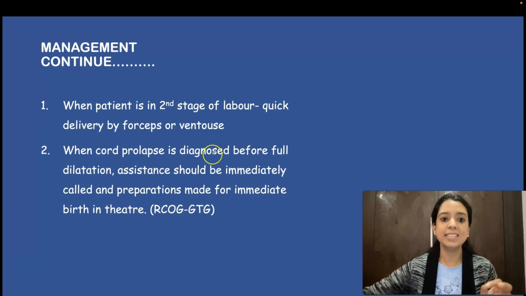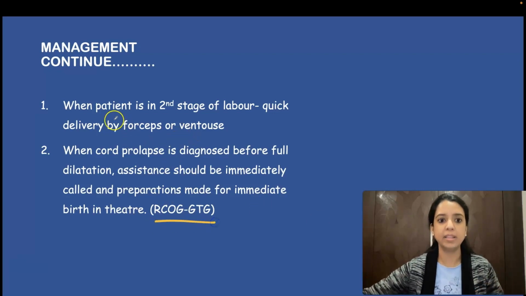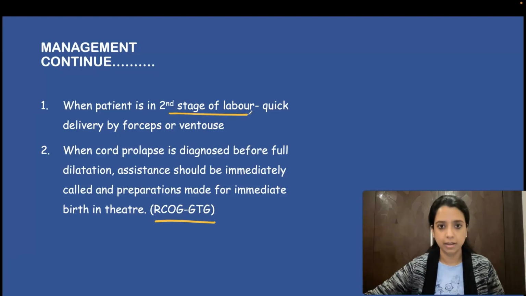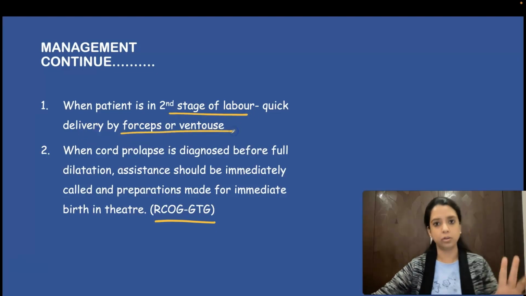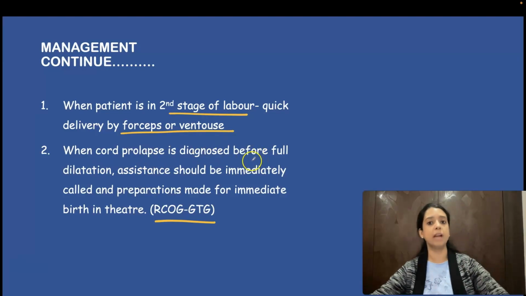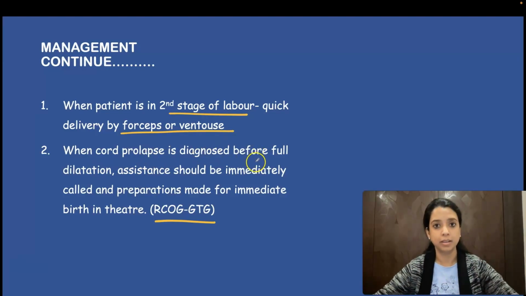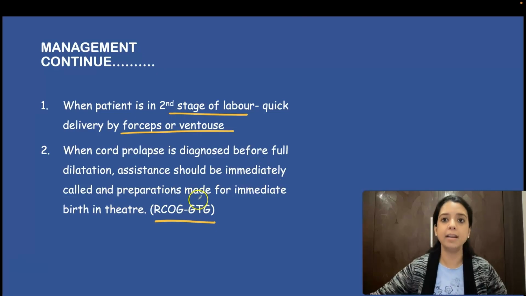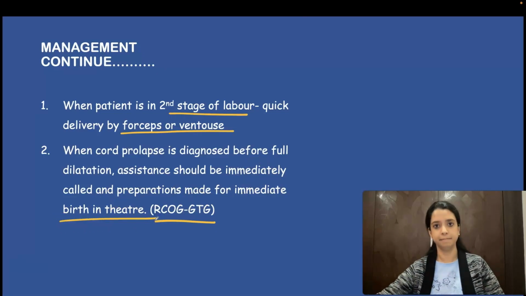So when the patient is in second stage of labor, this is what the guidelines say, quick delivery by forceps or ventouse. That will be your answer. But when the cord prolapse is diagnosed before full dilatation, अभी full dilatation नहीं हुई, you will immediately prepare her for the cesarean. Okay. This is clear?